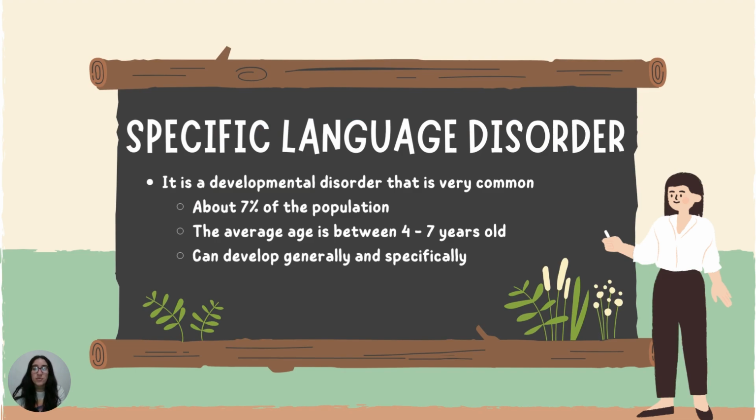First, as you can see, we will be going over specific language impairment, also known as SLI. It is a developmental disorder that is very common. How common, you may ask? Well, about 7%, which is almost like 7 in 100 kids having SLI. The average age at which children develop SLI is around 4 to 7 years old. They start to develop delays in their language development that can be both general and specific.